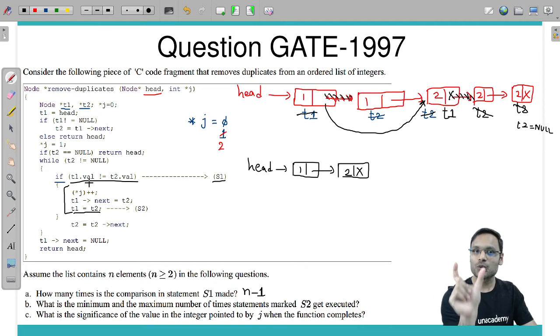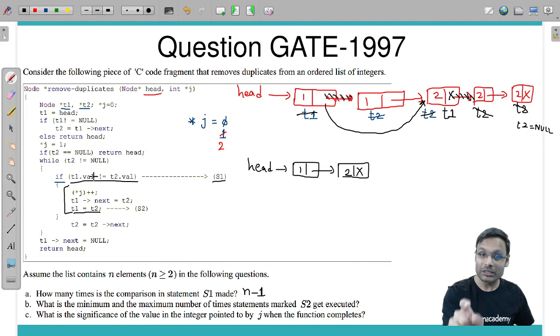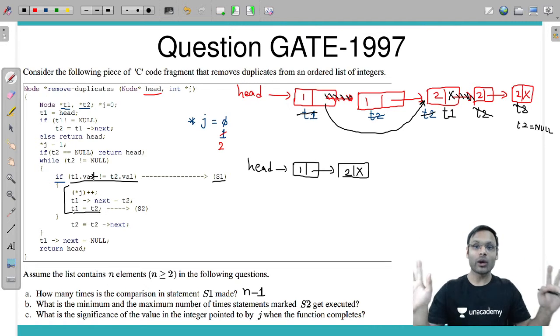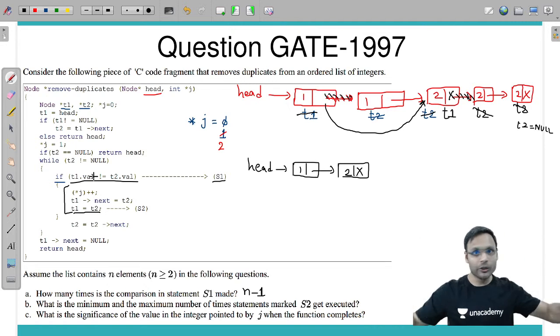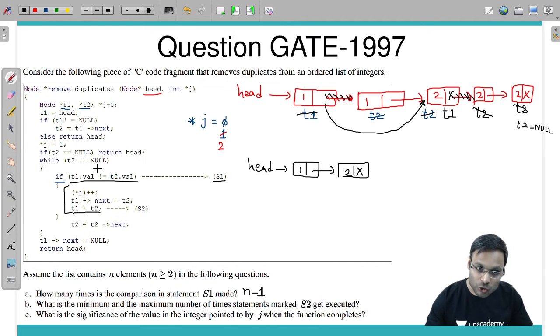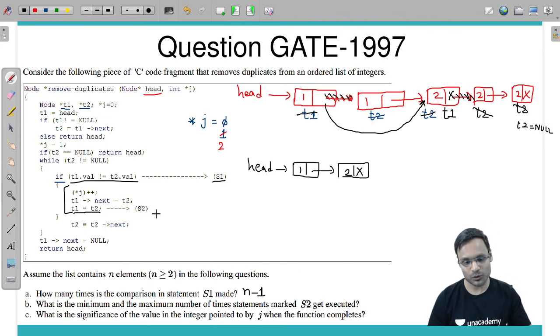If you are checking it n minus 1 times, and every time the condition is true, is that possible? Yes, possible. It means every element in the list has no duplicate: all unique values. For all unique values, this particular condition will be true n minus 1 times at most, and S2 will run at most n minus 1 times.